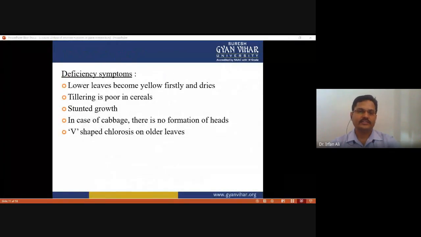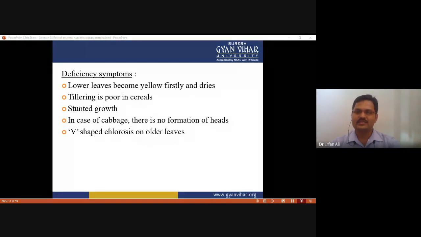And these are the deficiency symptoms of nitrogen. If there is a deficiency in nitrogen in the plant, we can observe it by these physical characteristics. Okay, so lower leaves in absence of nitrogen become yellow, firstly, and dry, and tillering is poor in cereal.